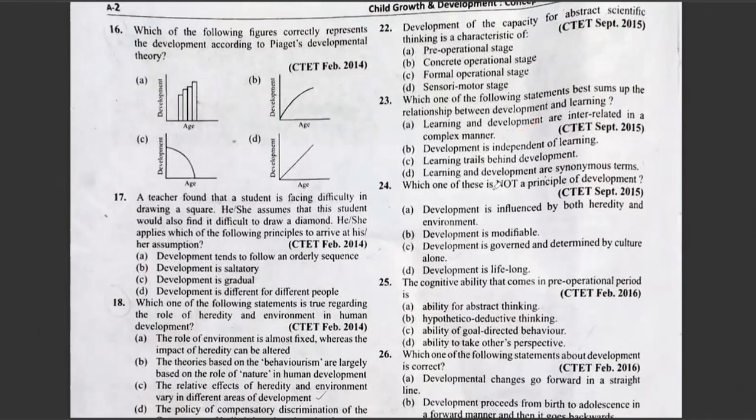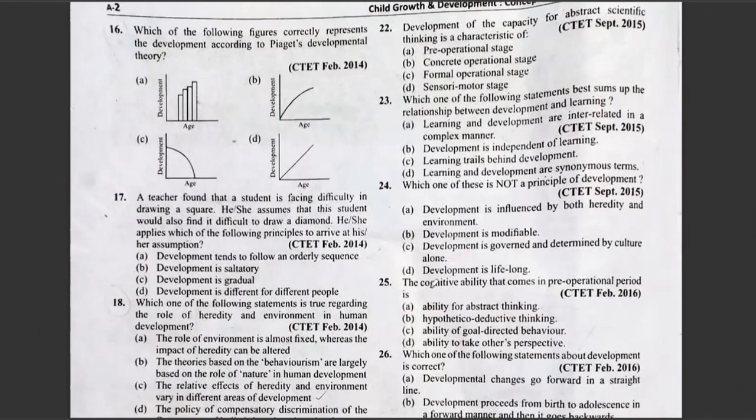Question number 24. Which one of these is not a principle of development? Option A, development is influenced by both heredity and environment. Option B, development is modifiable. C, development is governed and determined by culture alone. D, development is lifelong. Which one is not? C. It's not governed by culture alone.